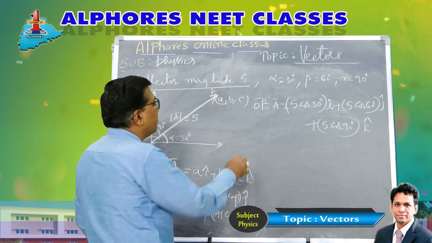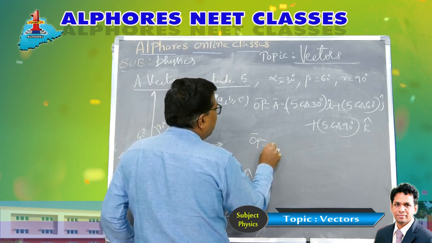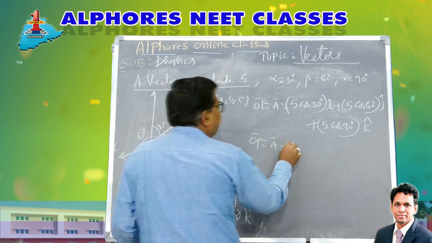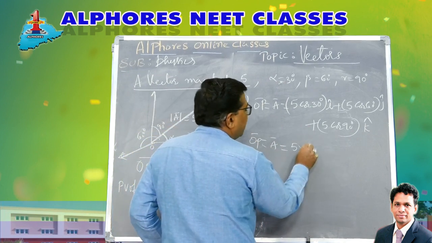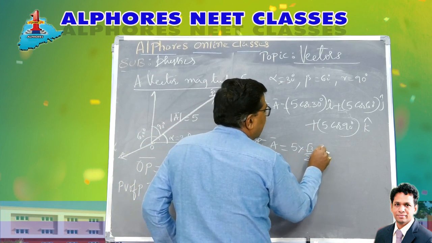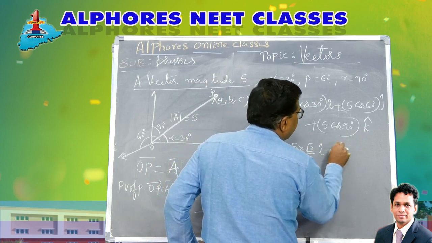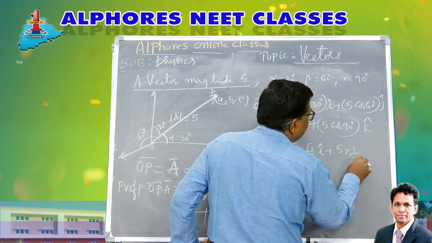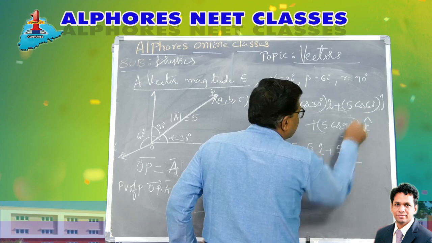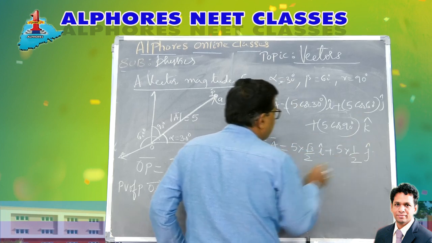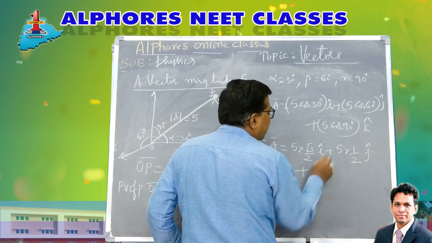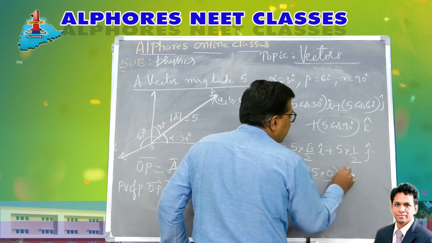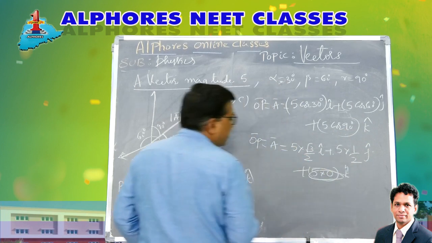So the position vector OP bar, that is A bar, is 5 of cos 30, we know it is root 3 by 2 i cap, plus 5 of cos 60, we know it is 1 by 2 j cap, plus 5 of cos 90, which is 0, k cap. This term has become 0.